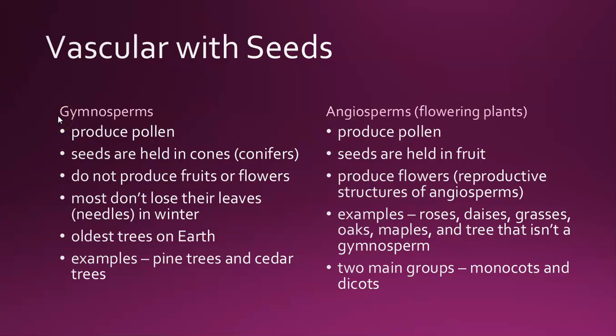So we'll cover gymnosperms a little bit more in detail. The term gymnosperm means naked seed, and it's a reference to the way in which gymnosperms produce seeds. Their seeds are usually held inside reproductive structures called cones, like pine cones, which release the seed directly to the environment when conditions are right. Pines, yews, and several other types of trees are classified as gymnosperms, and by definition, a gymnosperm is a seed plant that does not produce fruits or flowers.